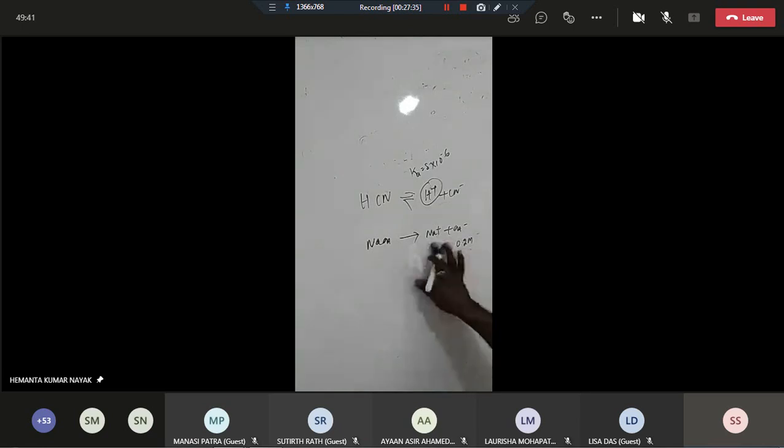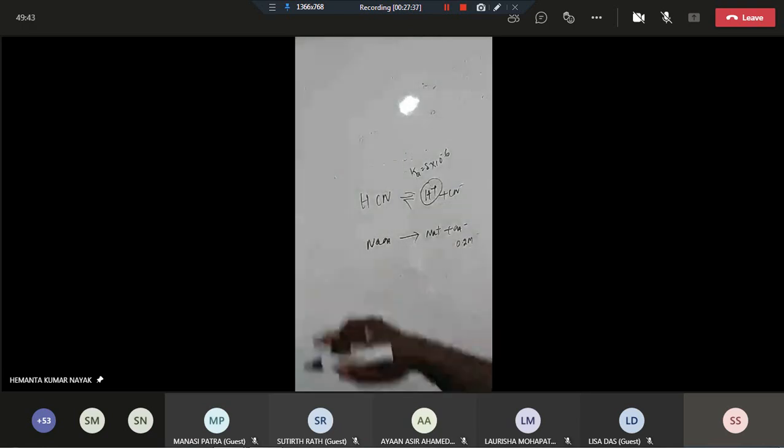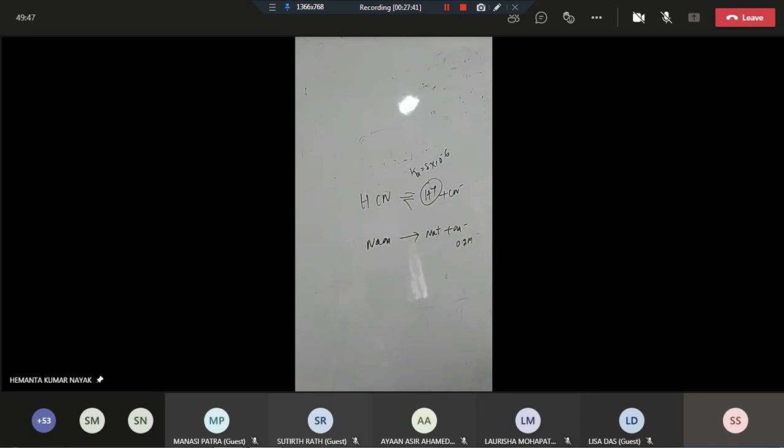So you do one thing. Just make a correction: 0.02 molar NaOH is added with what concentration? 0.02 molar NaOH. Is that clear? So just make a correction. This is 0.02 molar.